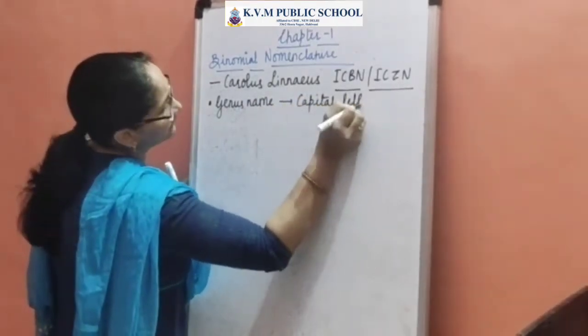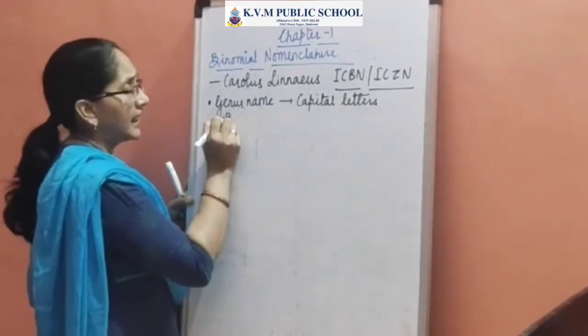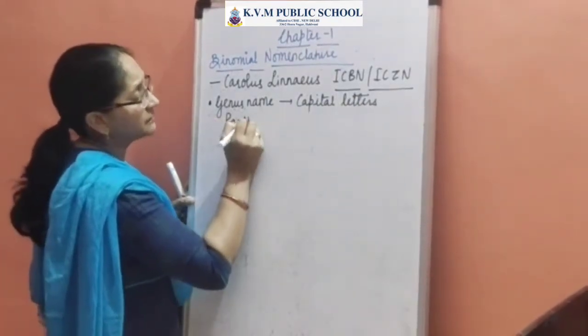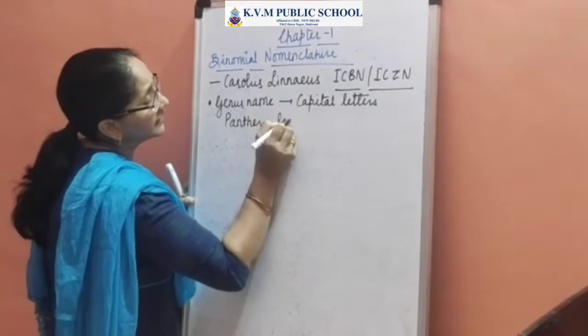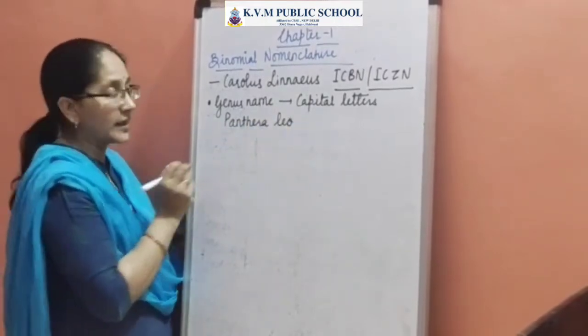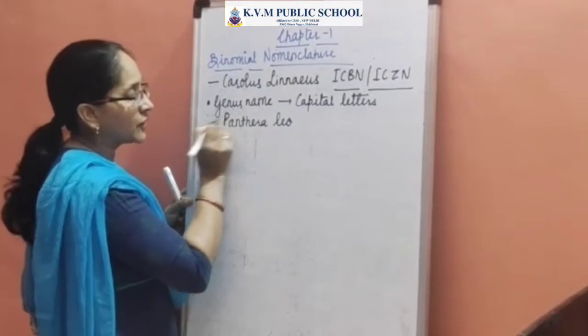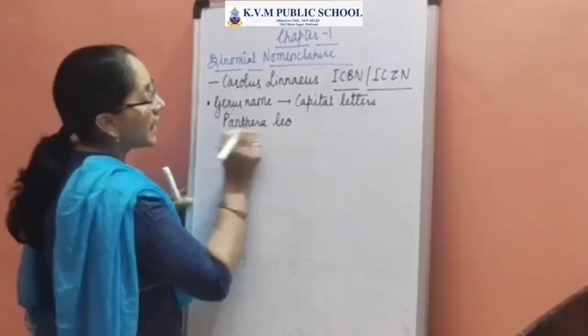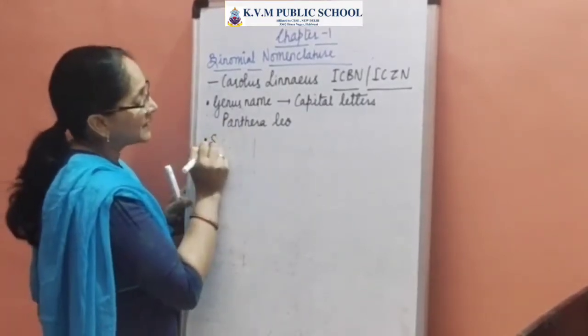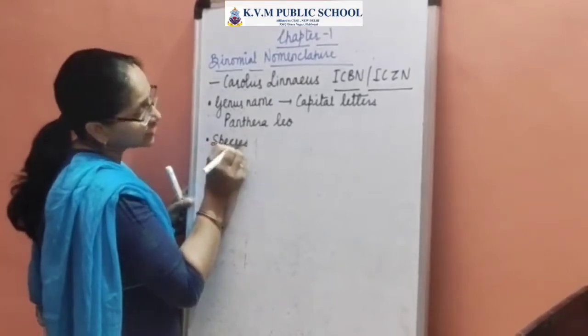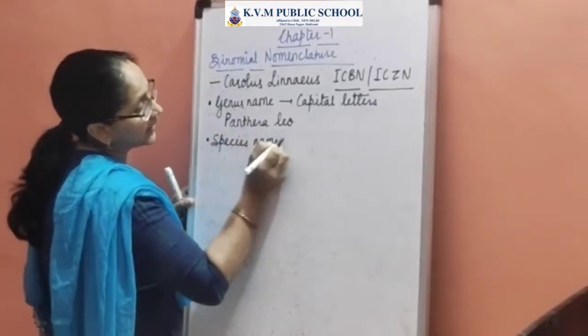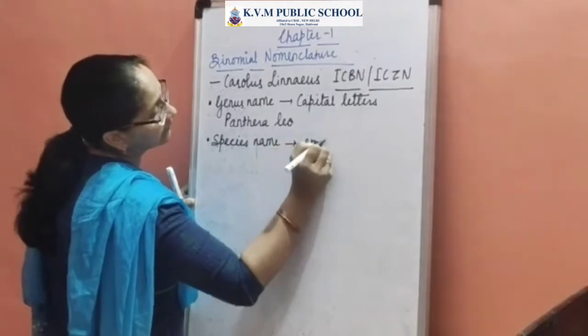Take the example of Panthera leo, the scientific name for lion. In that case, the genus name should begin with a capital letter. Next is the specific epithet or the species name, which should begin with a small letter.